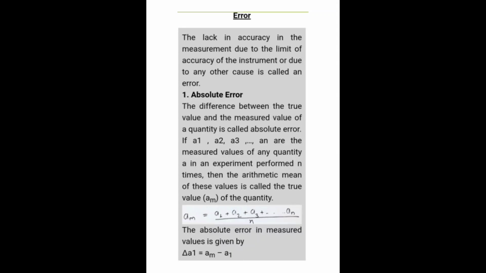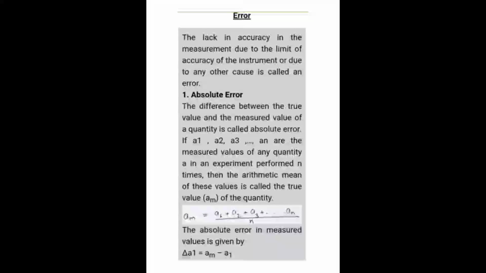Always the measured value seems to be less than the true value. Due to time, the value or the measurement might get disturbed, so there will always be an error.